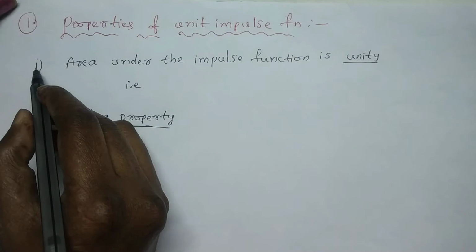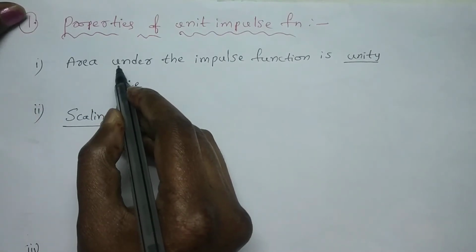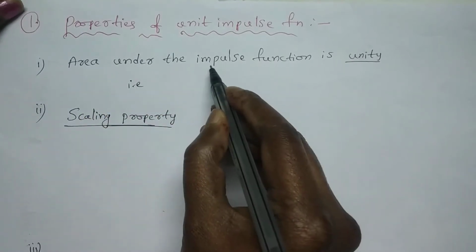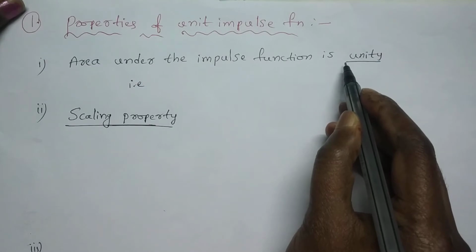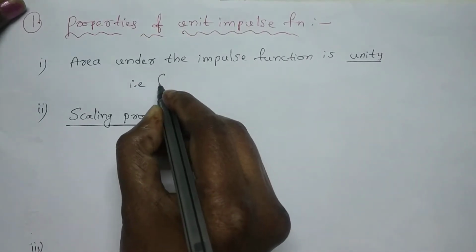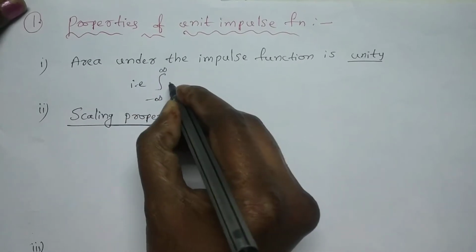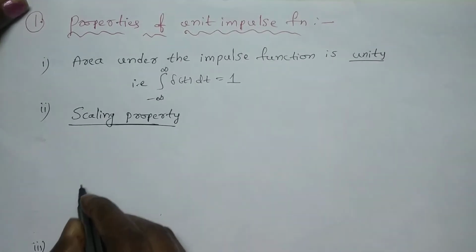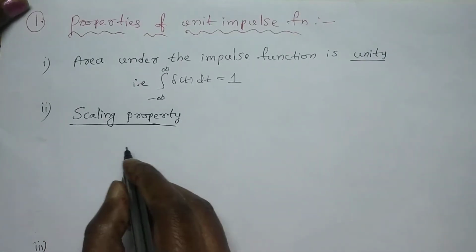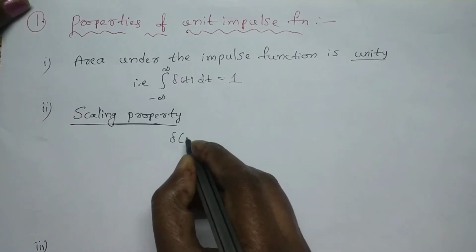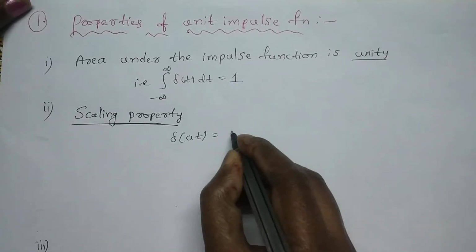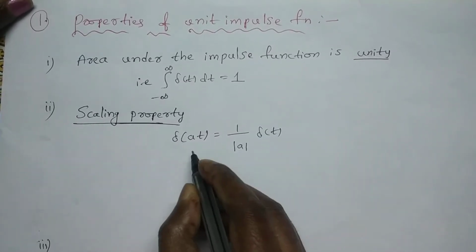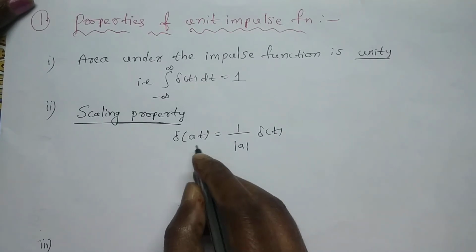In this, number 1, as we already know about unit impulse function characteristics, the area under the unit impulse function is unity, that is, integral from minus infinity to infinity of del of t dt is equal to 1. And the scaling property, which means del of at is equal to 1 by mod a into del of t. Here a is the scaling factor.